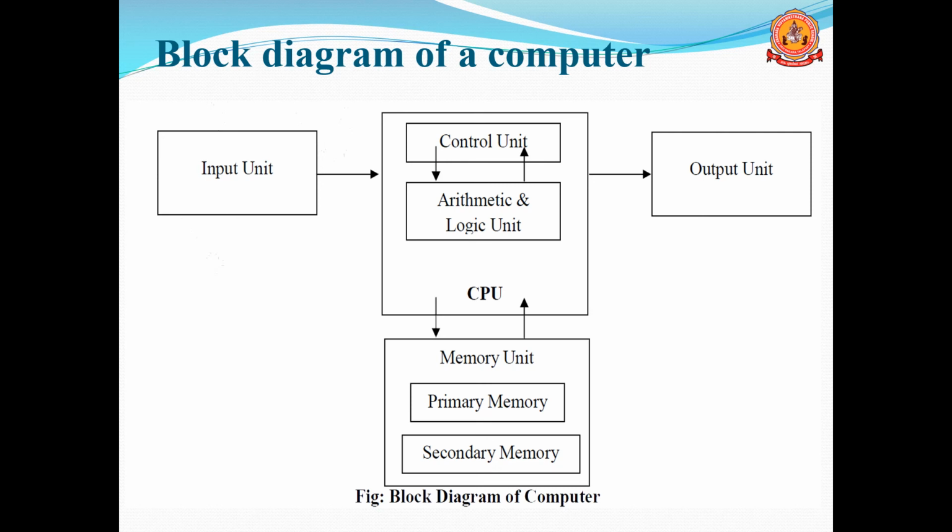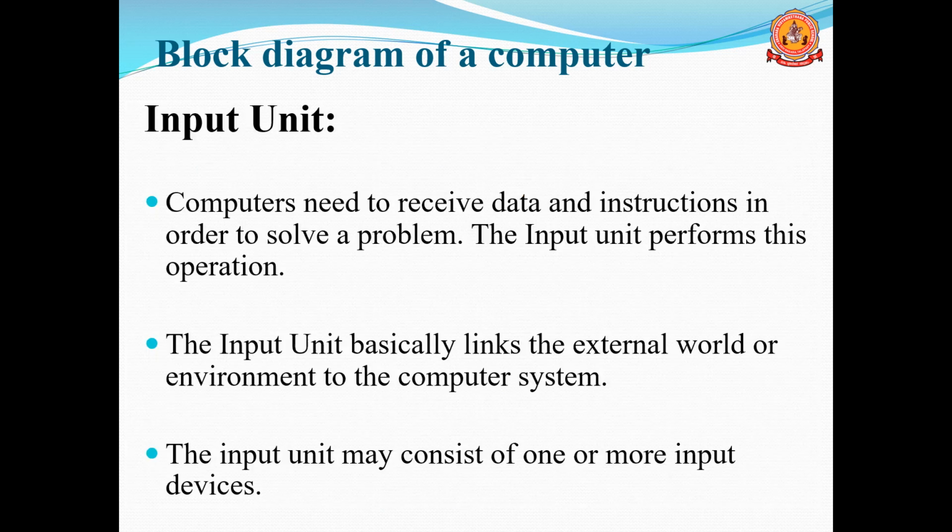Primary memory stores data temporarily, not permanently. Primary memory is accessed directly by the CPU. CPU means processor. The processor can access the primary memory directly. Secondary memory is accessed through the primary memory. So this is the block diagram of the computer system. Next we will discuss one by one.